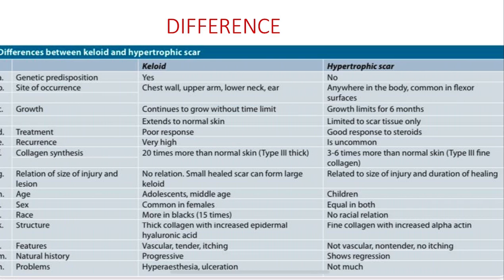Natural history of keloid is quite progressive. This hypertrophic scar resolves, it reduces in size, so it shows regression. The problems, we saw hyperesthesia and ulceration in keloid, and in hypertrophic scar not much, but we saw that ulceration can occur and turn out to be Marjolin's ulcer, but it's not much seen, and it is more common in the keloids. So guys, with this we come to an end of keloid, hypertrophic scar, the differential diagnosis.